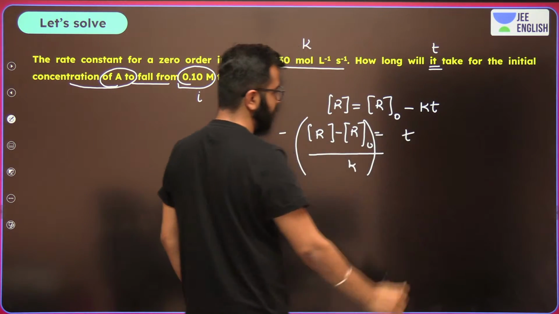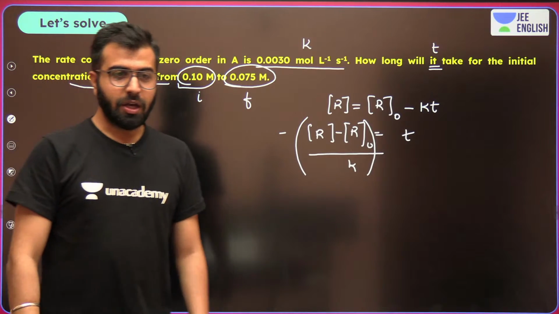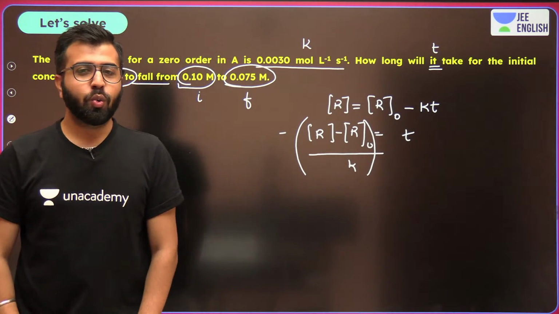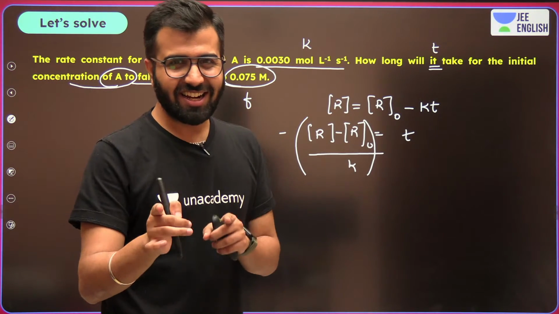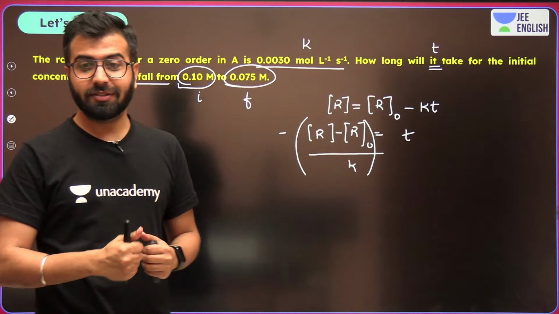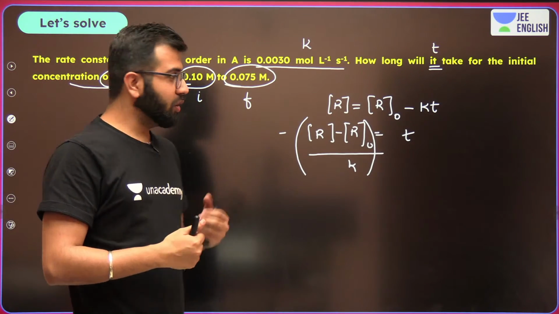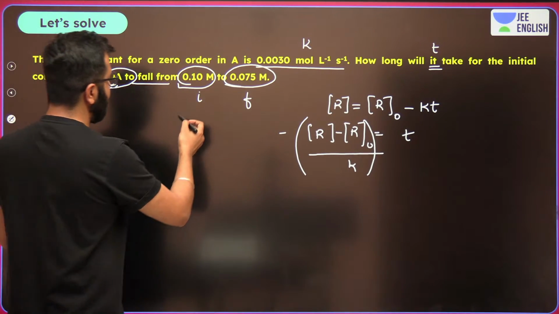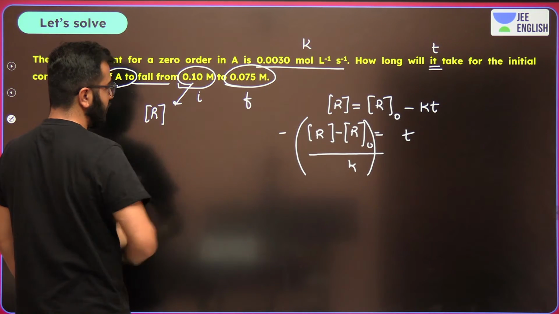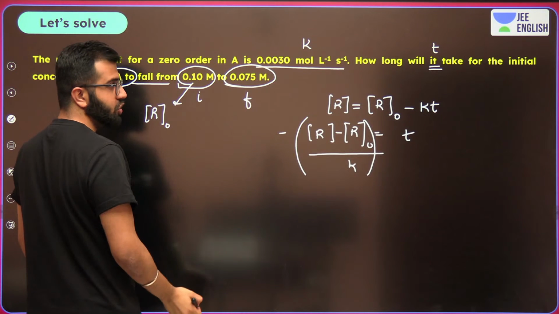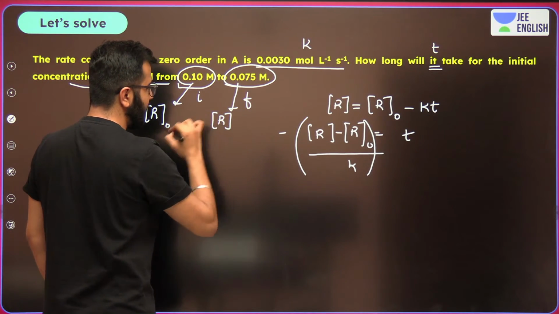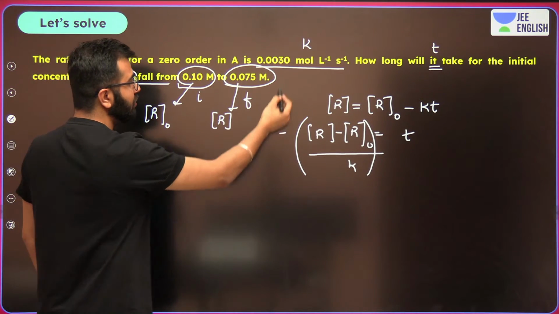This is time. So this is what we have to do in order to calculate the time. Let's see how many of you will be able to give me the correct answer. Come on, do this. Let's do this. What do you think? What is the value of R? This is R naught, initial. What is this? This is R. The K value given to you.